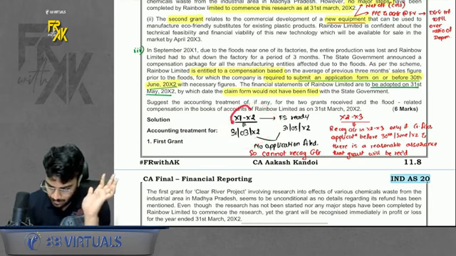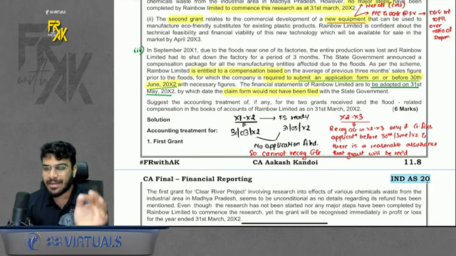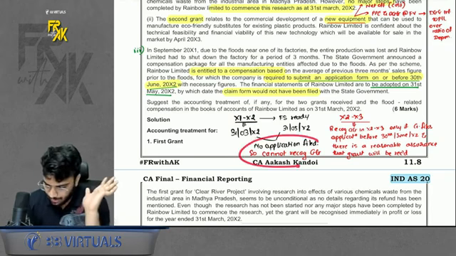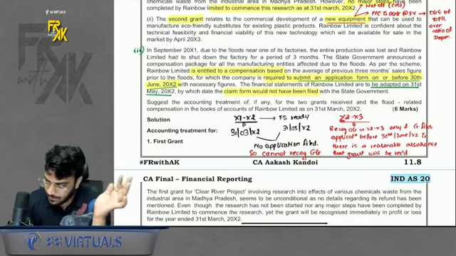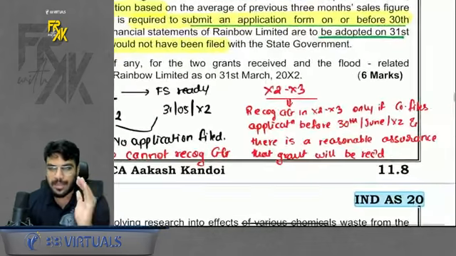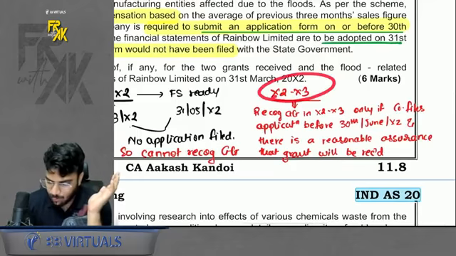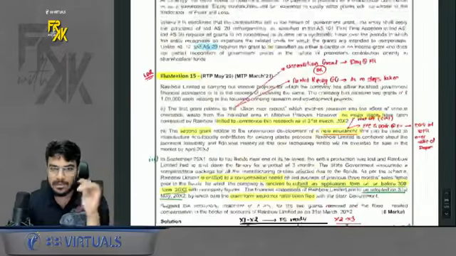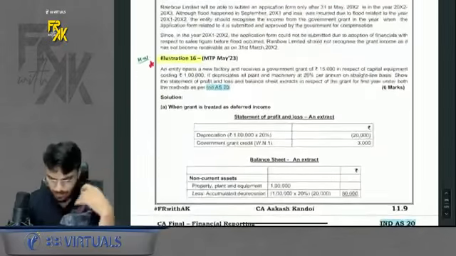That is in 11-12. Till now, you have not submitted the application. So till that time you did not submit the application, you cannot recognize the government grant. In the next year, if you submit the application, in that case, in the next year you can recognize the government grant. But in the current year you cannot recognize. Simple. So these were the 3 cases. A good question.